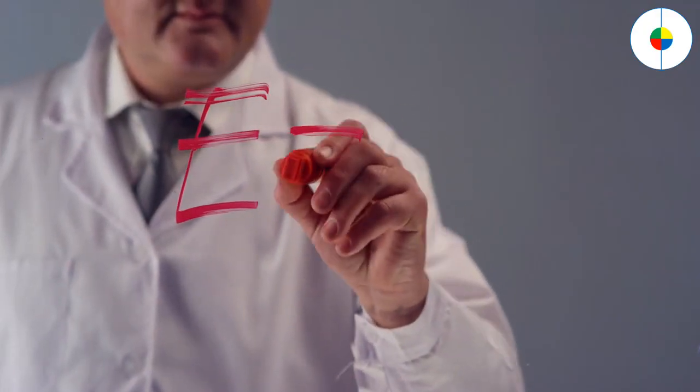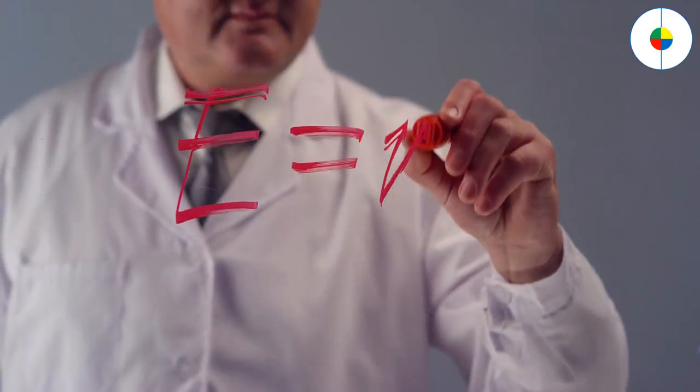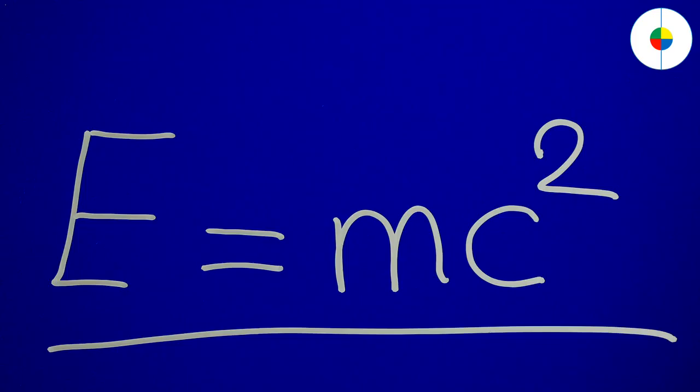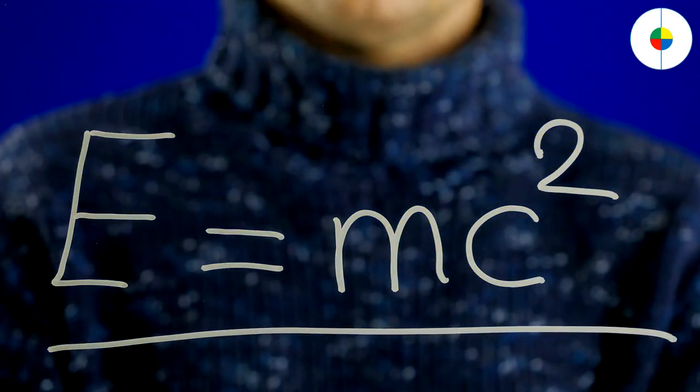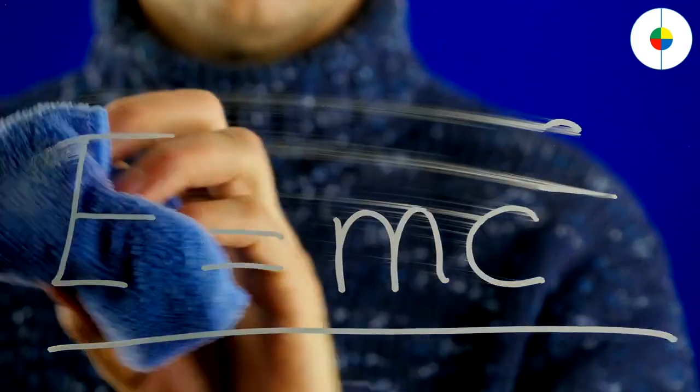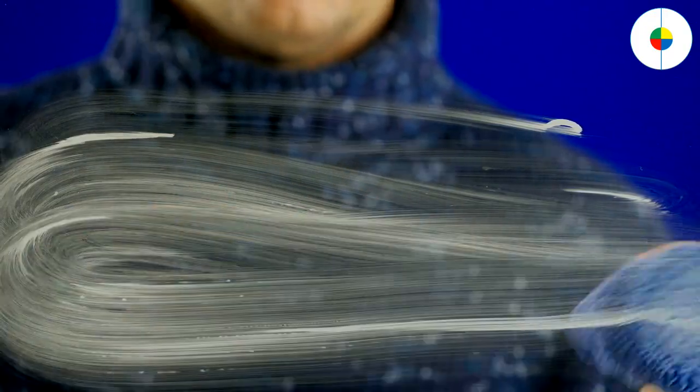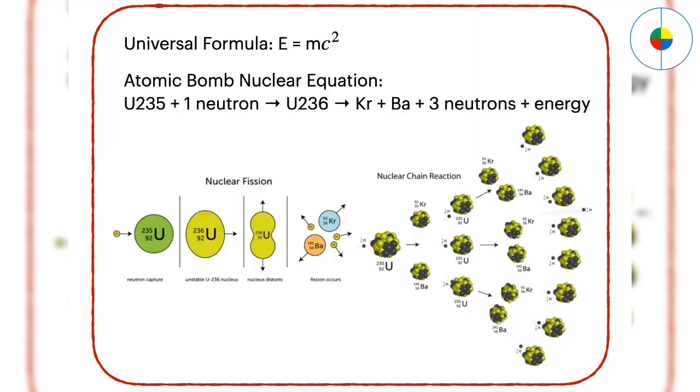Einstein has established a very famous formula to relate matter to energy. In his universal formula, energy equals mass times the speed of light squared. On the most basic level, the equation says that energy and matter are interchangeable. They are different forms of the same thing. Based on that formula, atomic bombs have been created. Huge energy can be released from tiny matter. Here is how it works.